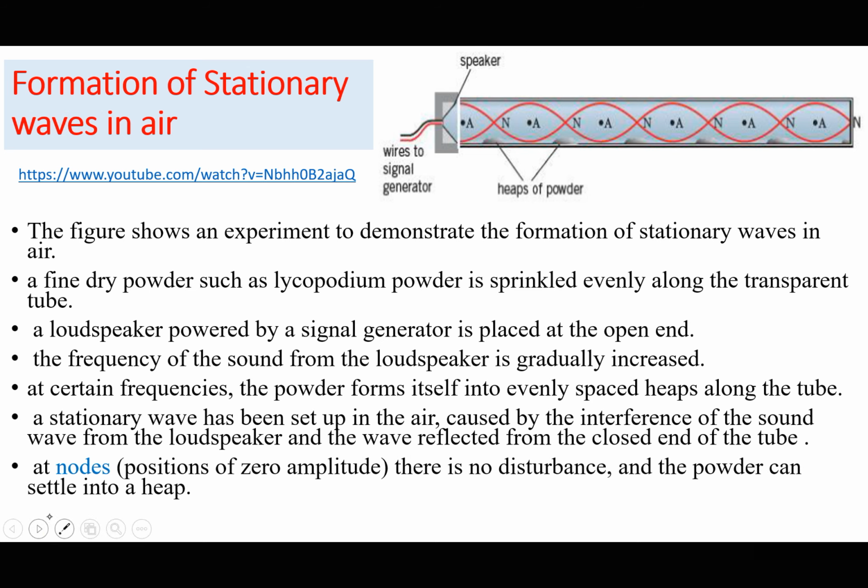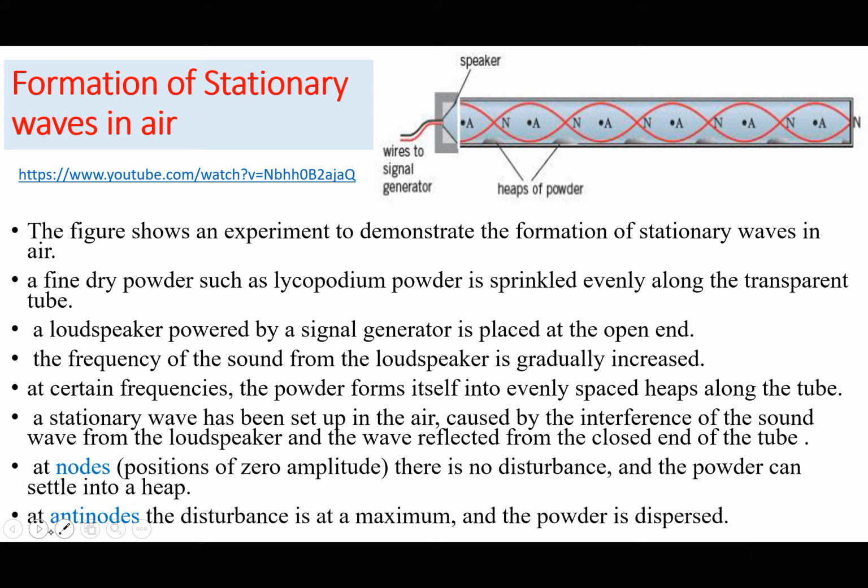Of course we know that at a node, as we have already mentioned, there is zero amplitude, there is no disturbance at all, and the powder can settle into heaps. So the reason we have evenly spaced heaps is that there is almost no disturbance at these points, and therefore the powder can settle in heaps, resulting in nodes. And at points where there is completely no powder, the disturbance is maximum. That means the air molecules at those points are vibrating with maximum amplitude, and therefore this results in what we call the antinodes.